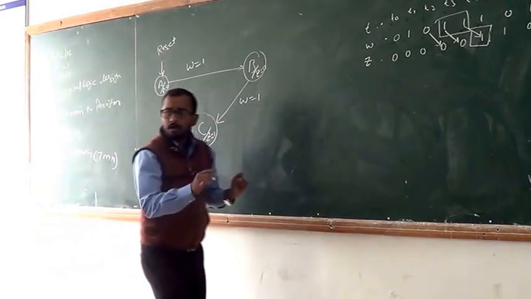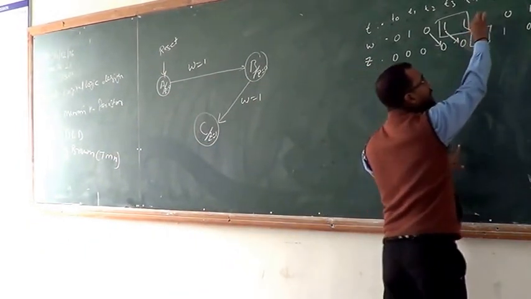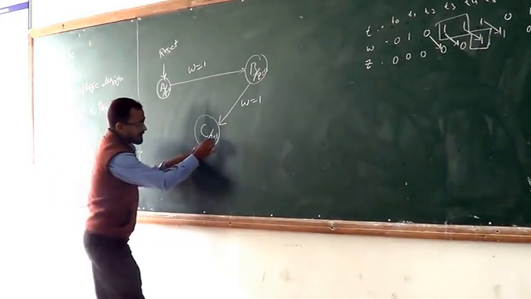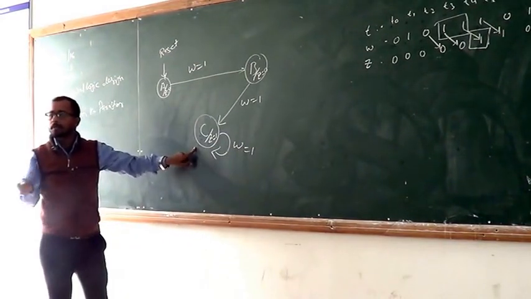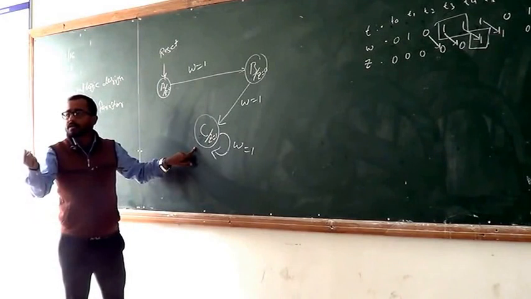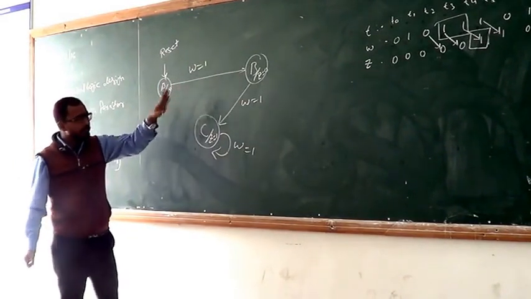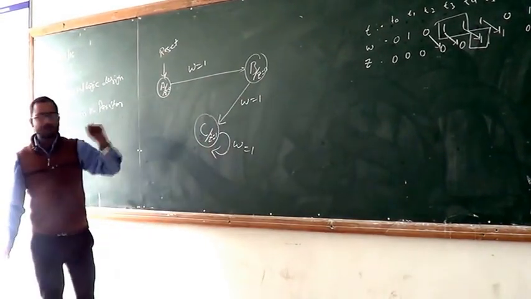Next, if once again 1 comes, then what will happen? The output becomes 1. That means at state C, W equals 1, so the output is always 1. And where is the output 1? At state C. Therefore, to satisfy this condition, I am taking three states.